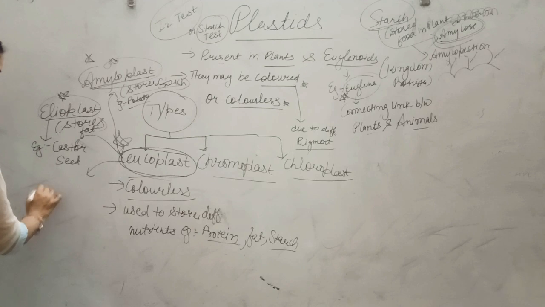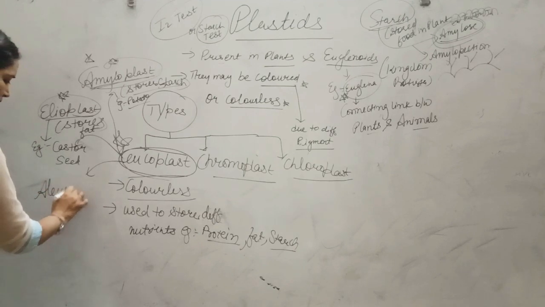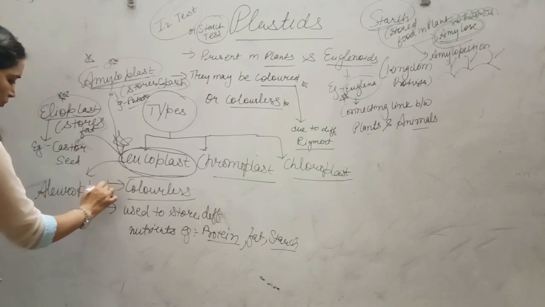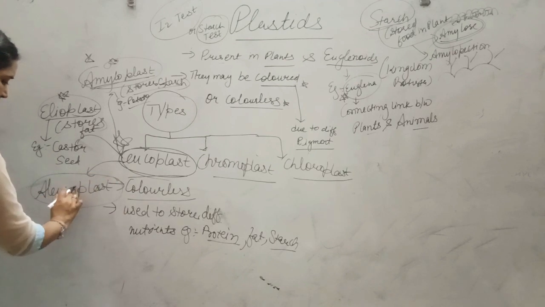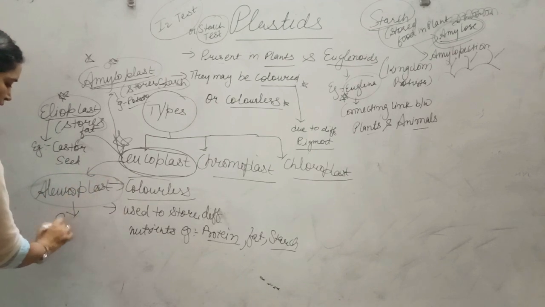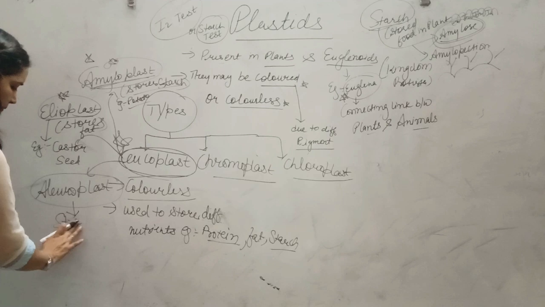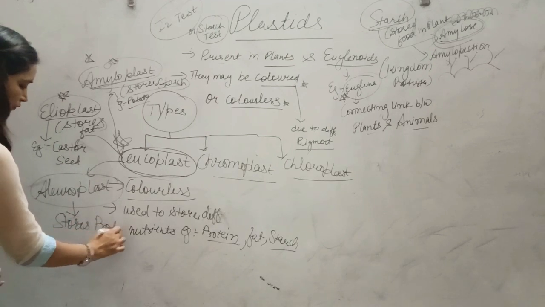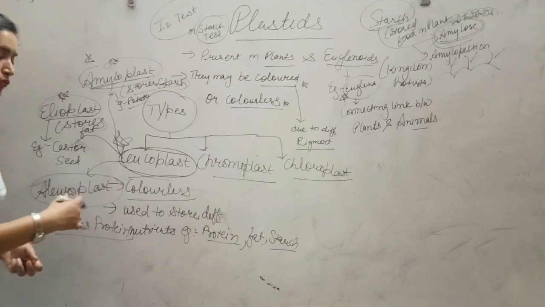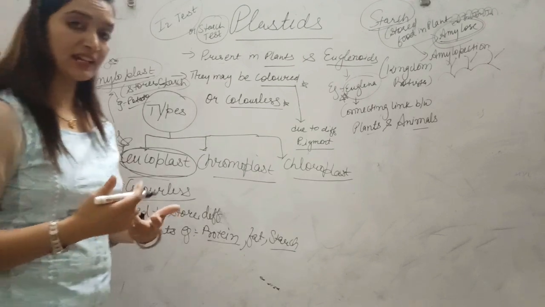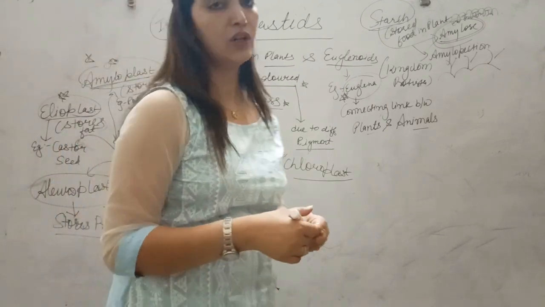So next is aleuroplast. Students, this aleuroplast, a type of leucoplast, stores protein. As an example, whatever pulses or peas are there are a rich source of protein.